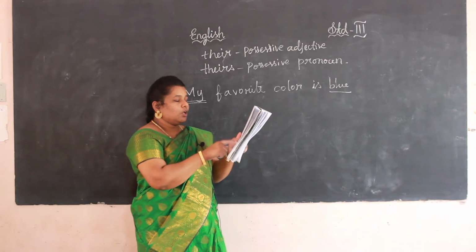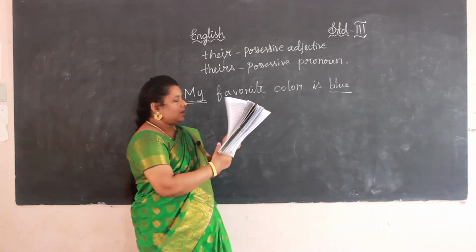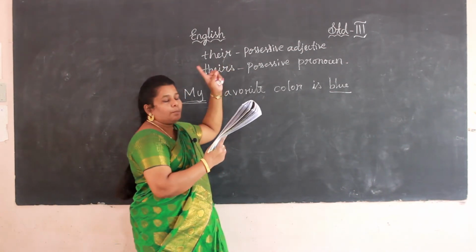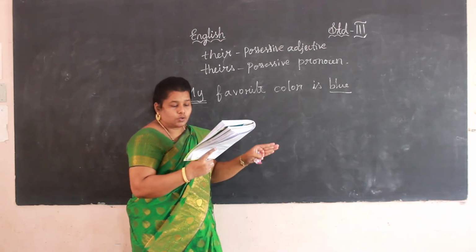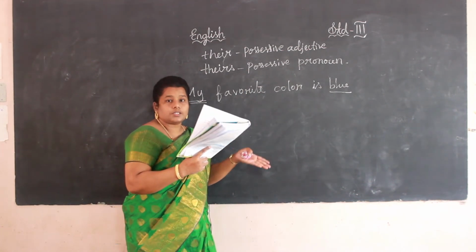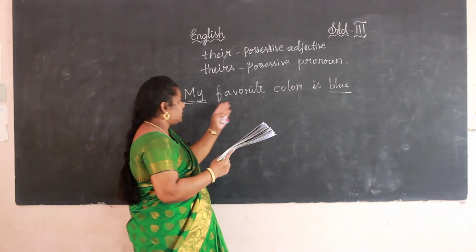In the first blue box we learned, right? The word there is a pronoun and is used as an adjective, so it is a possessive adjective. Like this only, this sentence.